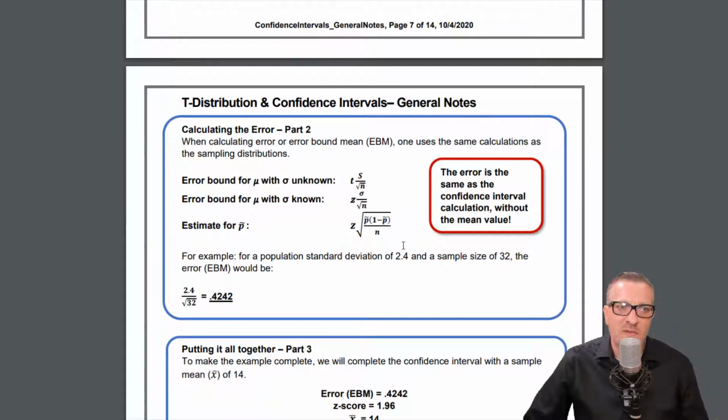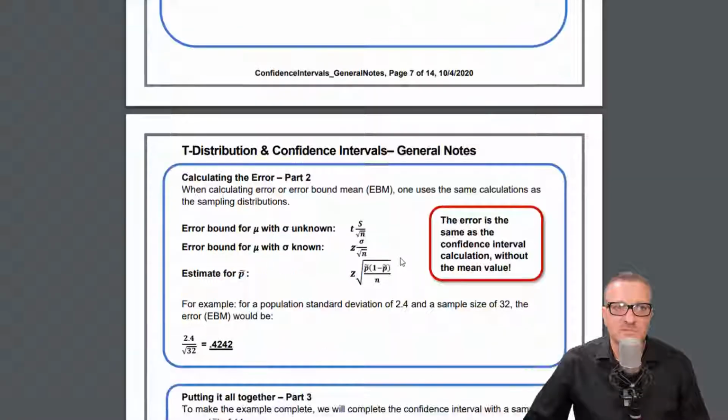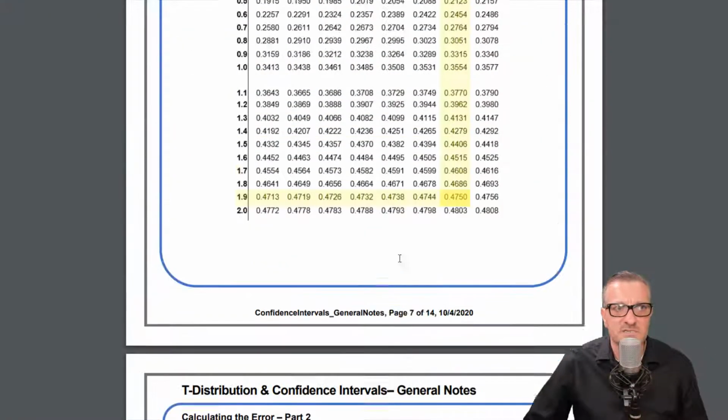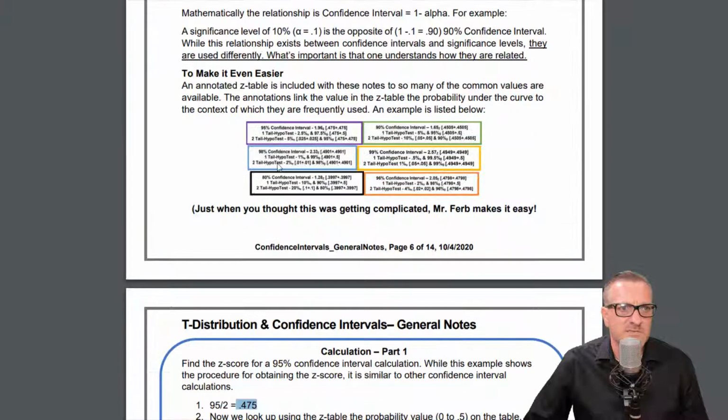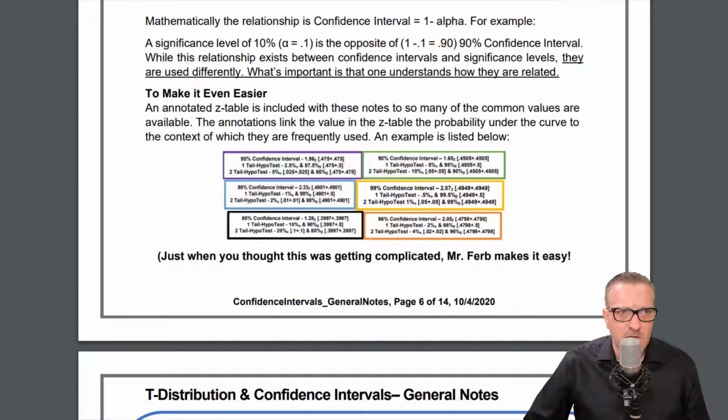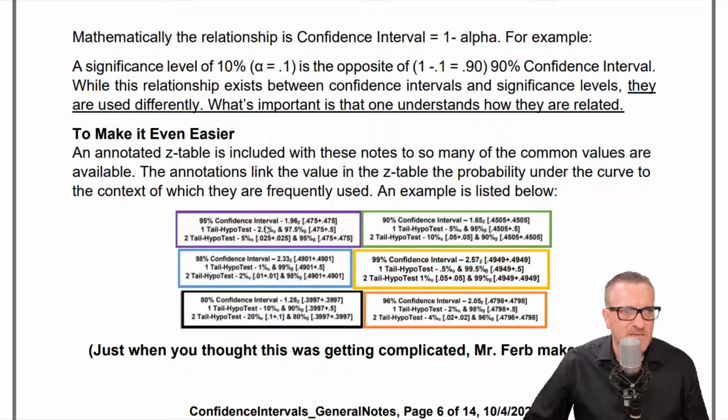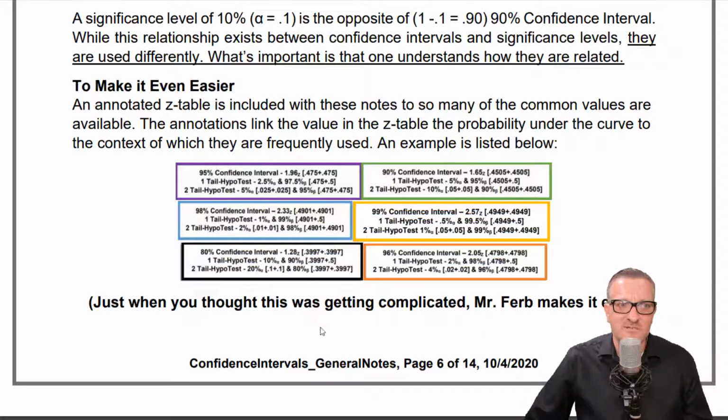Now, I'm going to go back because I was talking about how to use those annotated sections. So in this one, it says, find the z-score for 95% confidence interval. Well, let's see what it looks like. 95% confidence interval, 1.96. And it says 0.475 plus 0.475. There you go. I already laid it out for you, right? That's why it says, just when you thought this was getting complicated, Mr. Ferb makes it easy. There we go.